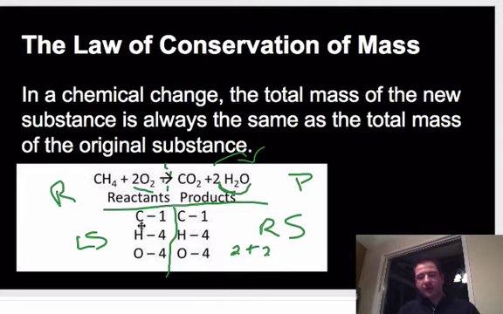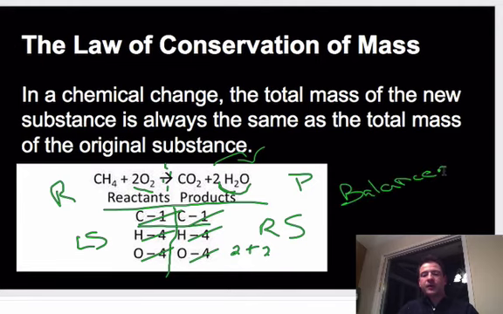So what I have here is an equal amount of carbons on each side of the equation. Okay, so those are good. I have an equal amount of hydrogens on each side of the equation, so those are good. And an equal amount of oxygen. So what I can say is this is balanced. Okay, and each one of those elements has its own mass, like hydrogen's mass is equal to 1.01. Well, each one of those is going to have the same mass.